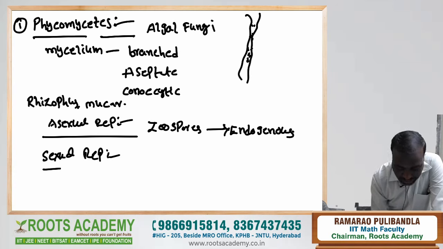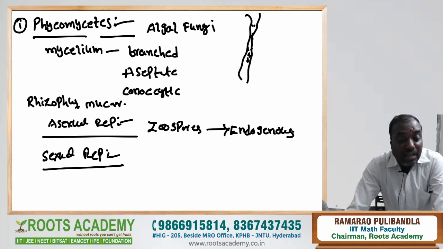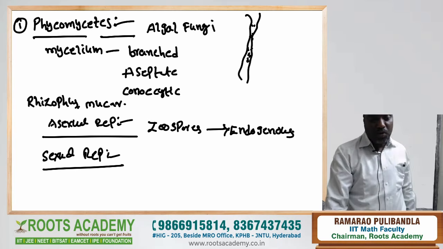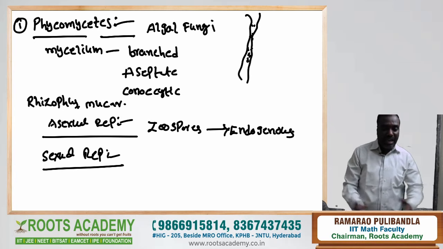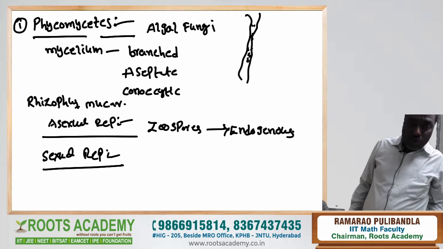Next, sexual reproduction. Already I said sexual reproduction involves plasmogamy, karyogamy and meiosis. After karyogamy, meiosis takes place. As a result of sexual reproduction, a spore is formed. That spore is called the oospore. Ploidy of oospore, it is also called zygospore. After plasmogamy and karyogamy, the spore formed is called the zygospore, or also the oospore.